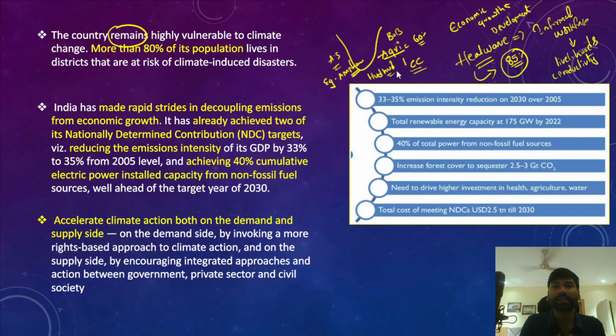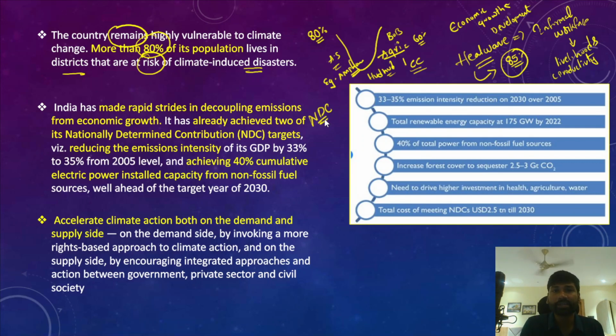So therefore, a country like India is highly vulnerable to climate change. More than 80% of India's population lives in districts that are at a higher risk of climate induced disasters, and I've already discussed all those disasters. However, one shocking data point is that 80% of India's population are at risk of adverse impacts of climate change. However, if you look at India's efforts, India's commitments to reduce climate change, to reduce global warming, on its part, India had made certain nationally determined contributions.